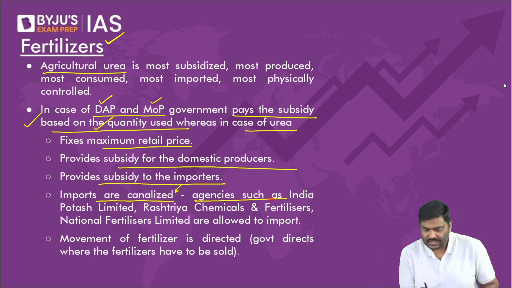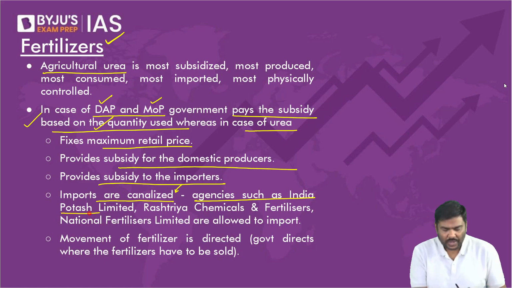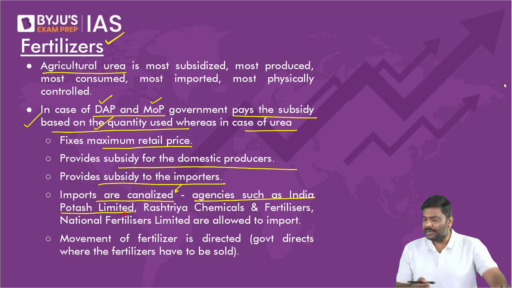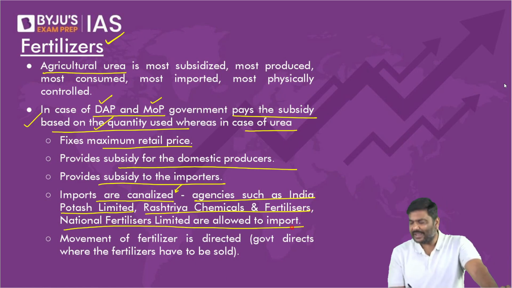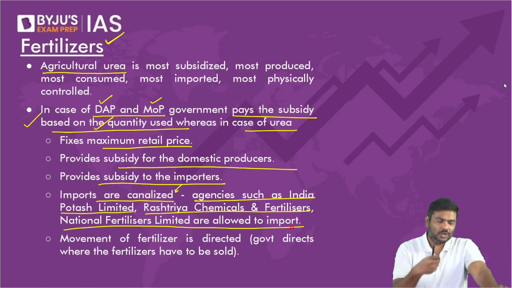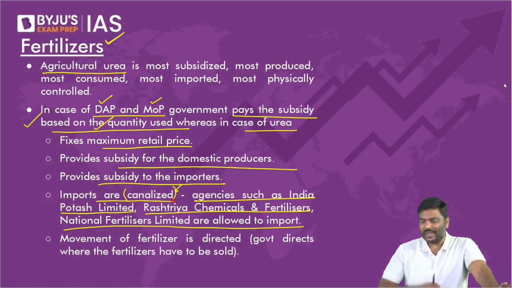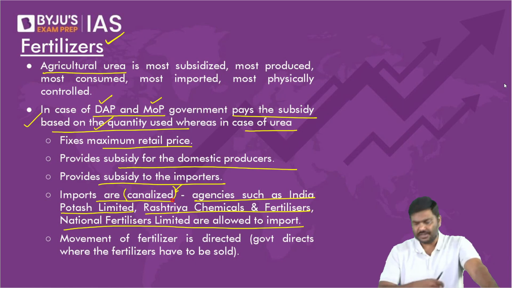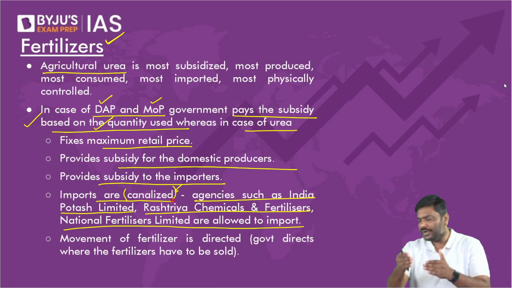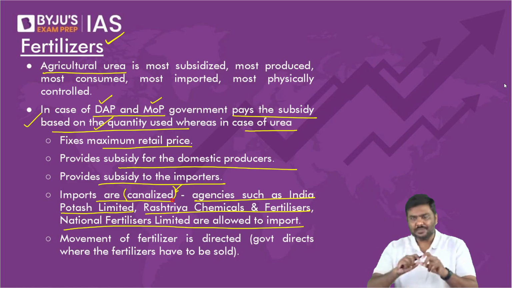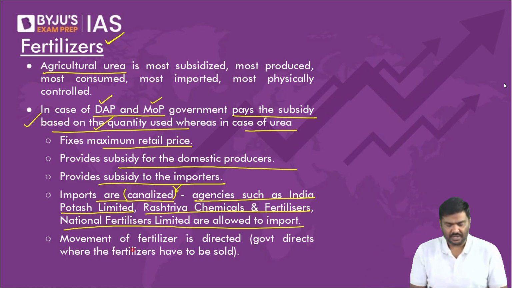The agencies which are allowed to import urea are India Potash Limited, Rashtriya Chemicals and Fertilizers, National Fertilizers Limited, etc. And whenever you control import through agencies, this is called canalization. I repeat, you're trying to decide who will import it and how much they will import. This process is called canalization.